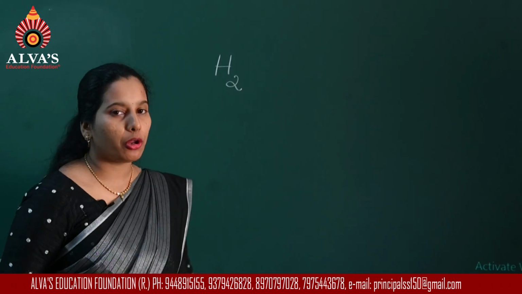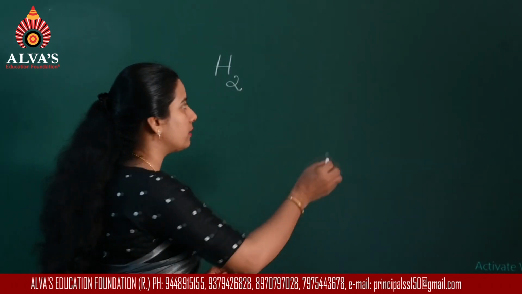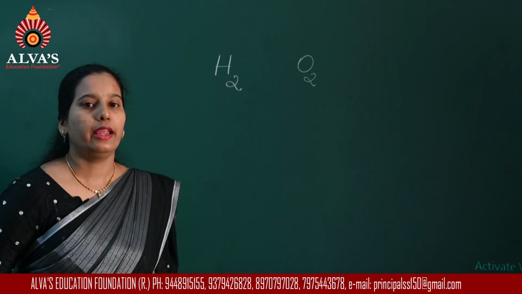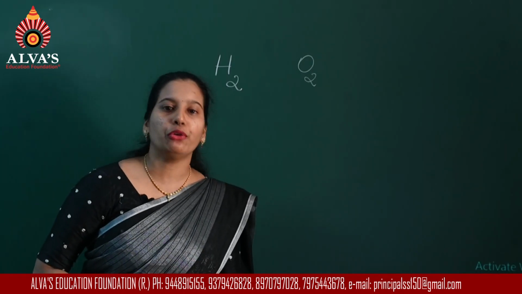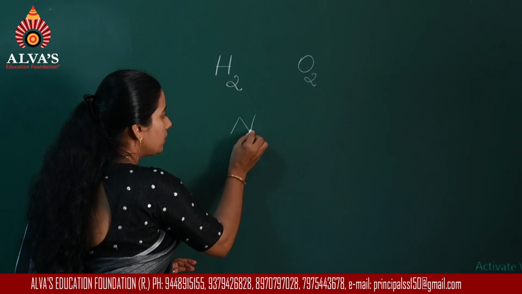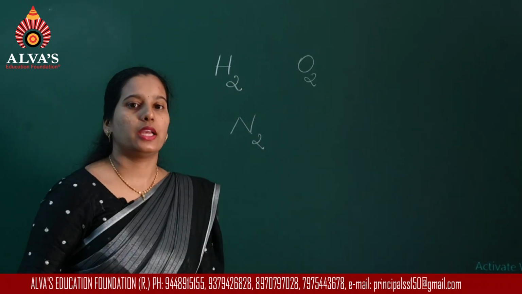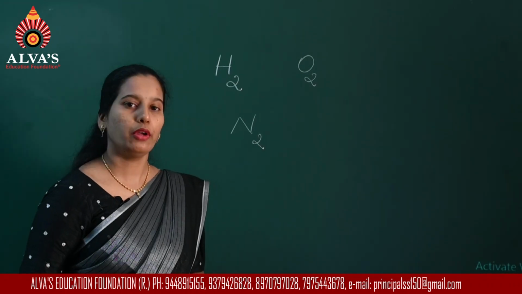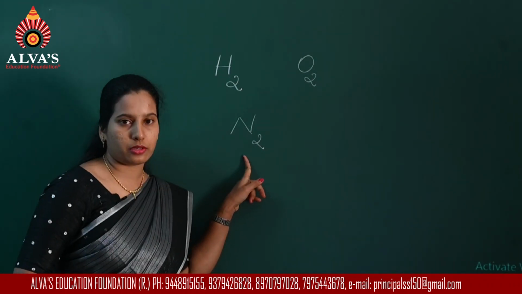Now the chemical formula for oxygen is written as O2. Similarly, if I consider a molecule of nitrogen, the chemical formula becomes N2, because the nitrogen molecule is formed by the combination of two nitrogen atoms.